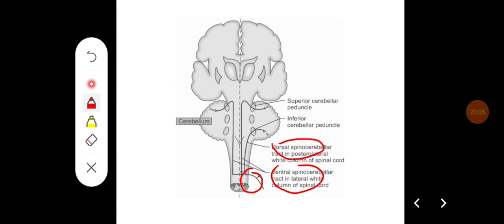Many of the fibers are going to reach the superior peduncle, and then they are going to reach the vermis of the cerebellum, from where the third order neurons go to the anterior part of the cerebellum, and some uncrossed fibers are going to reach the opposite cerebellum.